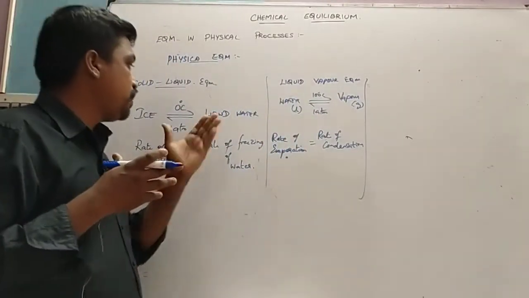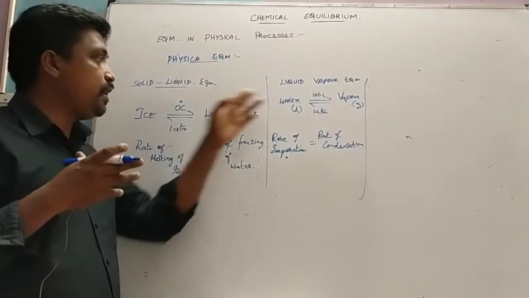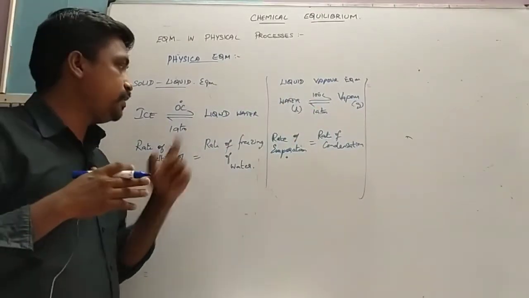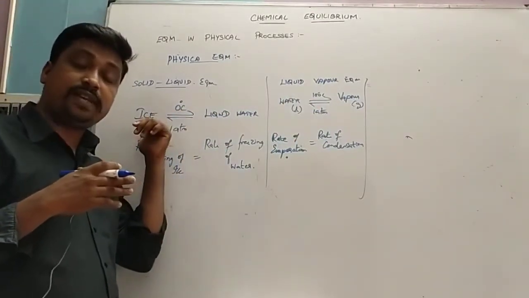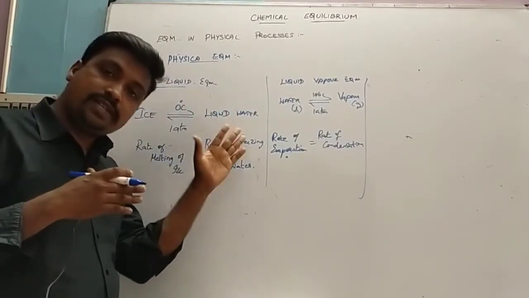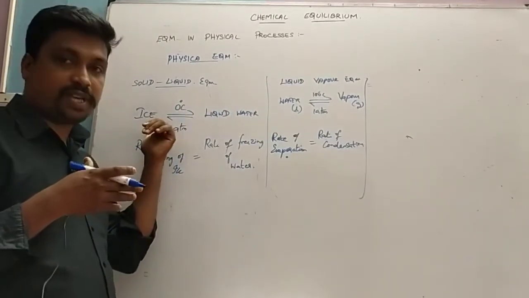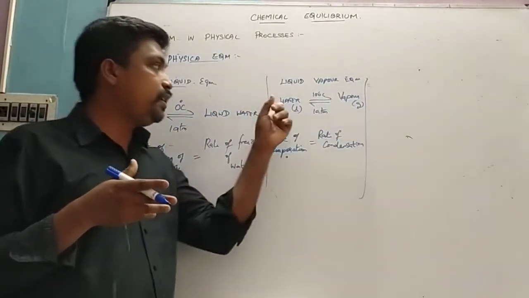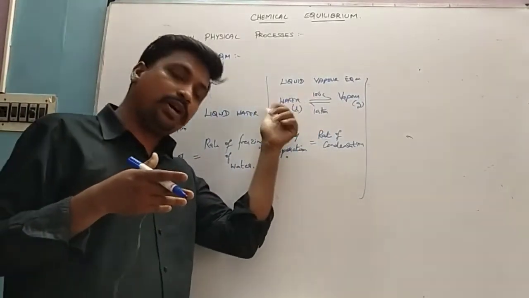Okay, so here it is 0 degrees Celsius, and here it is 100 degrees Celsius. This is the freezing point of water, or the melting point of ice, we can say. Similarly, here 100 degrees Celsius is the boiling point of water.